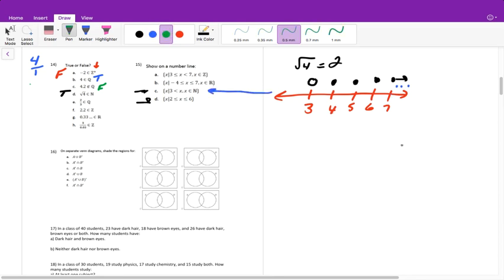And then the answer to D, when there's no set written. So it's the set of all x's such that x is greater than or equal to 2 and less than or equal to 6, but it's not telling us what set it's part of, that means it's automatically real. So then we will go from 2 to 6, and the good thing about this one is, first off, it's greater than or equal to, so it's colored in, less than or equal to, so it's colored in, and when it's real numbers, we just go ahead and draw a line because every single number in between satisfies, 2.5, 2.4, 5.5, and so on. When it's natural numbers or integers, we have to do the points because we cannot include any of our decimals.